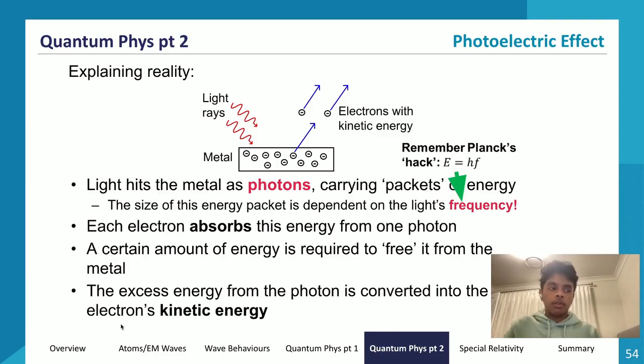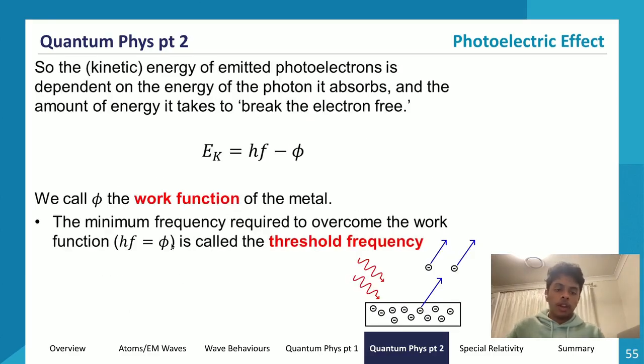Required for the electrons to be freed. What is that called? Well, it's called the threshold frequency, or the work function, basically. So the kinetic energy of emitted photoelectrons is dependent on the energy of the photon it absorbs and the amount of energy it takes to break the electron free.